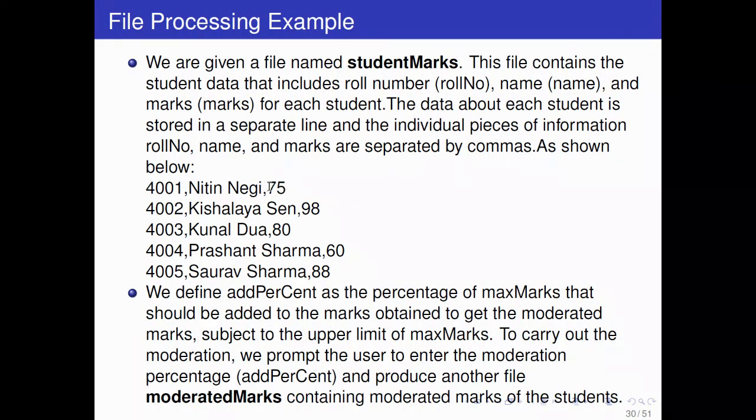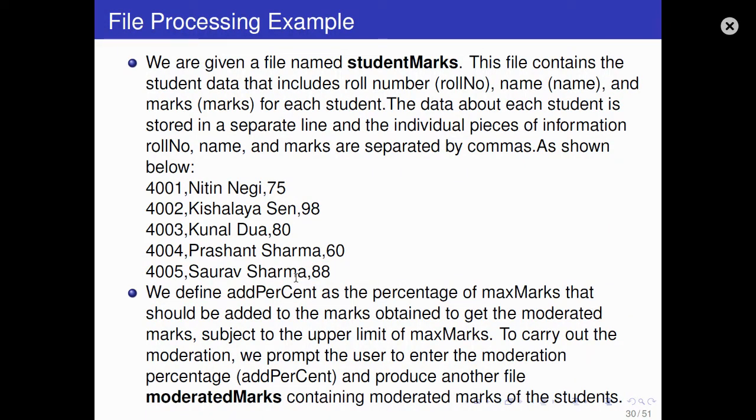So 75 will be 80, but 98 will not be 103%, right? We have to limit it to 100. So we add 5% marks to each student subject to less than 100%. So 80 will be 85%, 60 will be 65%, 88 will be 93%.